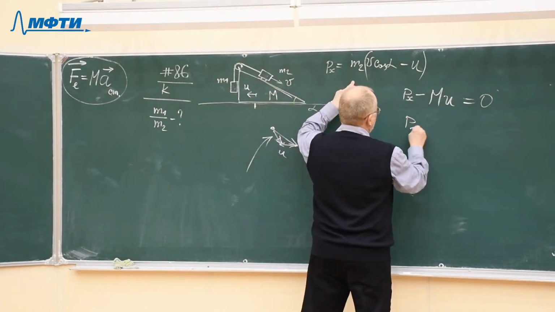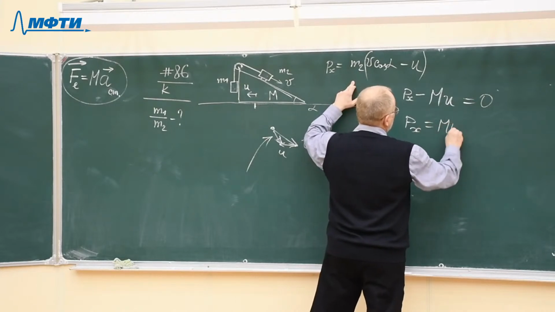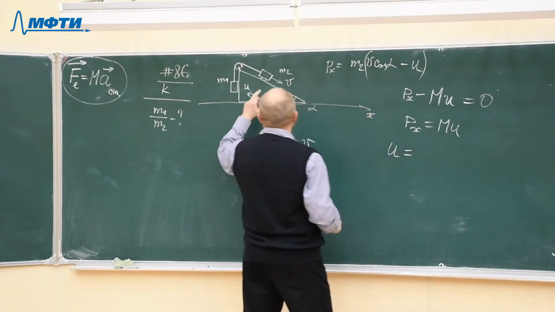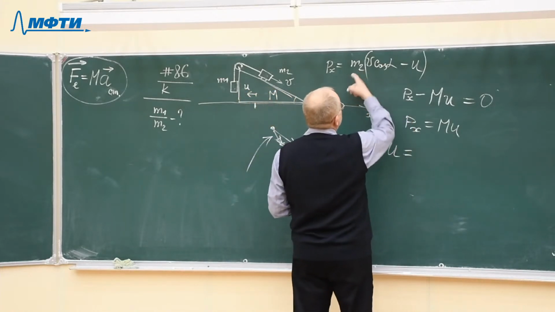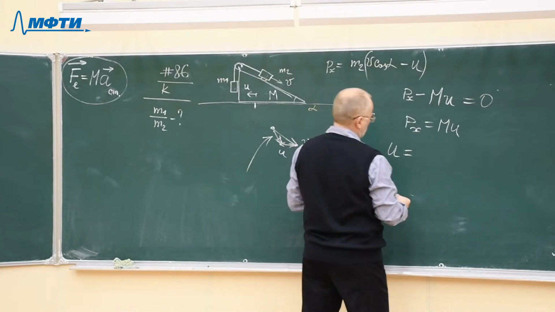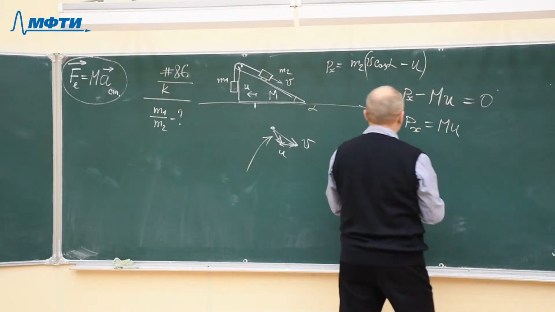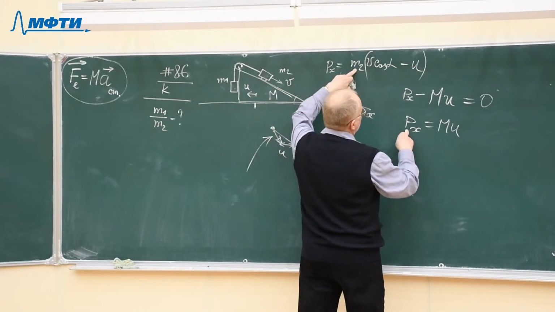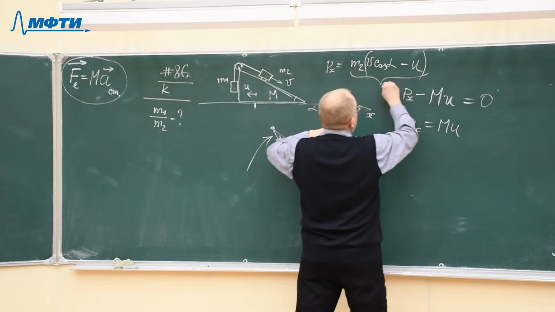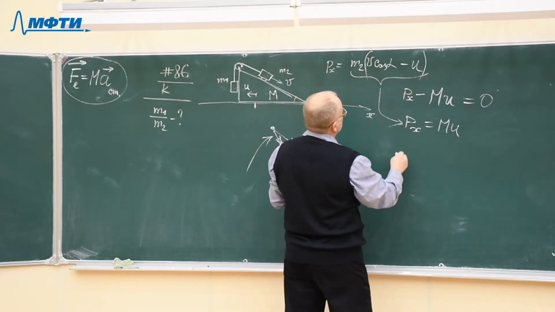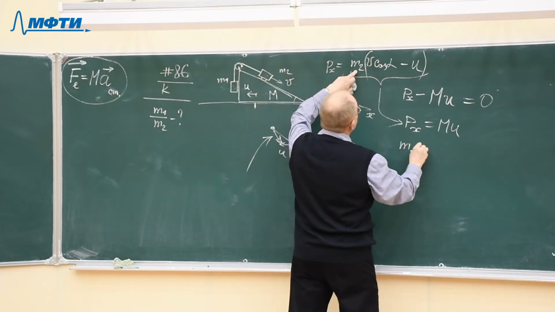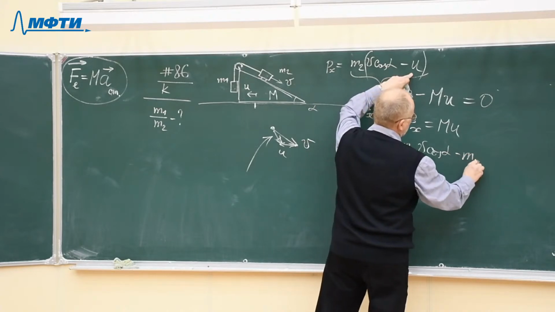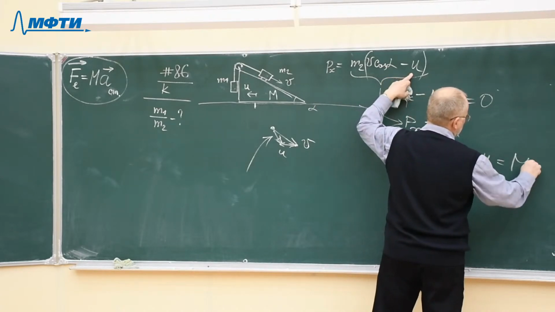So P sub x must be equal to M u, and from here we can find the relationship between the velocity of the wedge u and the mass and the velocity of the block m2. So if we substitute this expression here, we will find that m2 v cosine alpha minus m2 u equals capital M u.